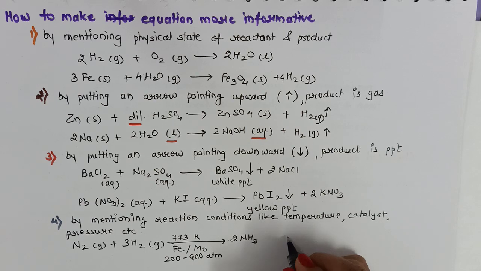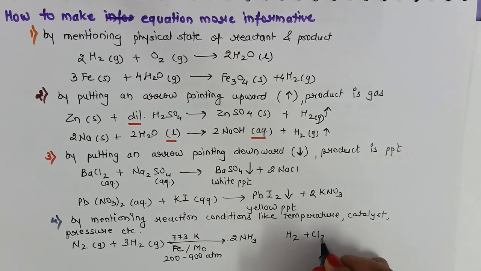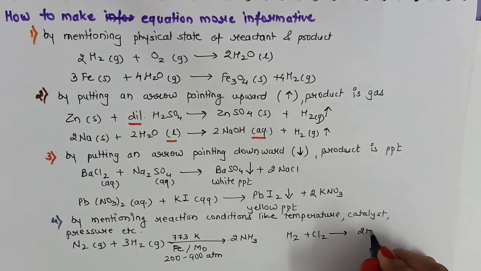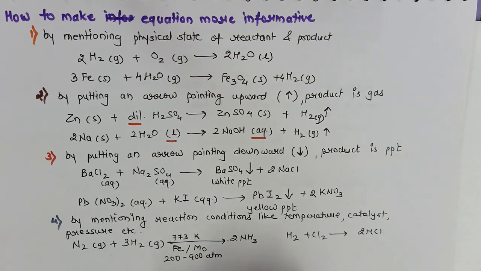One more example, like hydrogen reacts with chlorine to give hydrogen chloride, but the reaction takes place in the presence of ultraviolet light. So whatever the condition is there that is required to complete the reaction, like the use of catalyst, temperature, specific pressure, that will be always mentioned on the arrow.